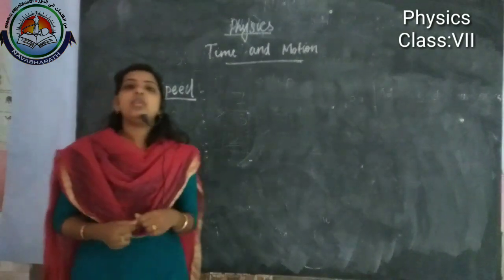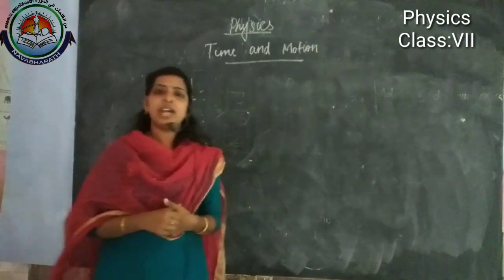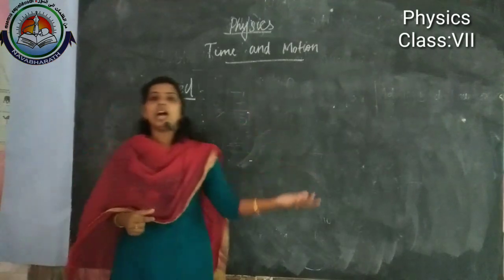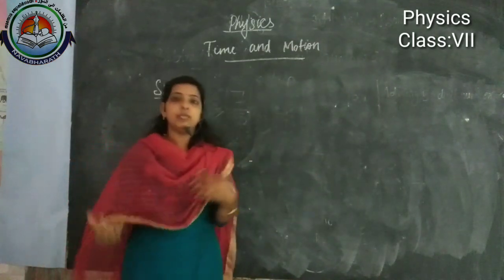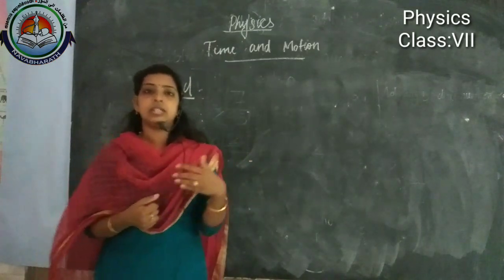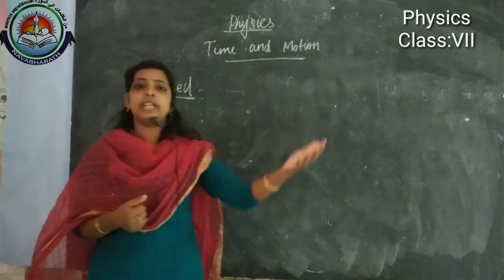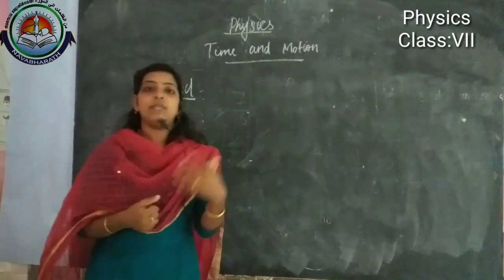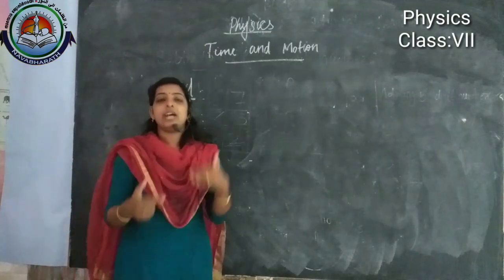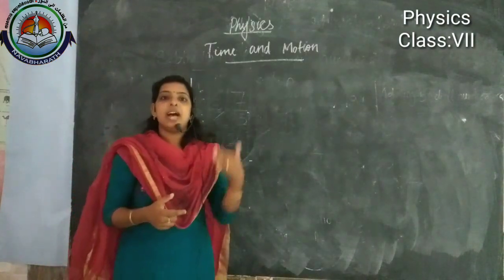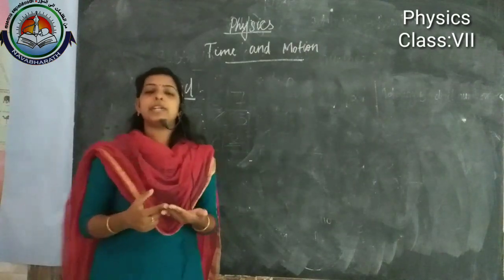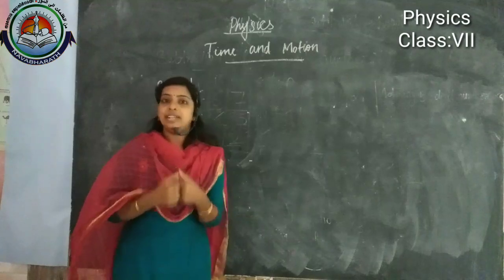We know that in our daily life, in various situations, we are using the word speed, right? When we are going outside, by looking at the movement or motion of a vehicle, we say how fast or how speedily the driver is driving the vehicle. Today we are going to discuss speed, how we can calculate it, the factors affecting speed, and the units of speed. These are all the things we will learn today.